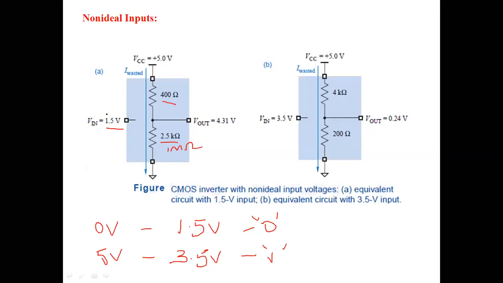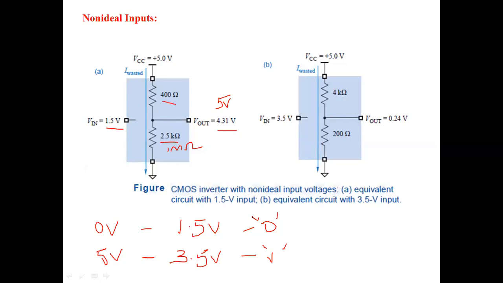Because of this change in resistances, the output voltage also changes. Actually, the expected output is 5 volts. But in this case, you are getting an output of only 4.31 volts. So approximately 0.7 volt is dropped here.